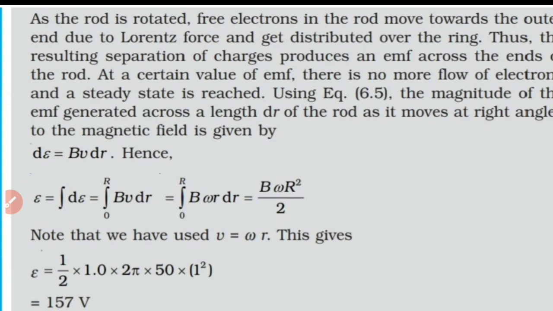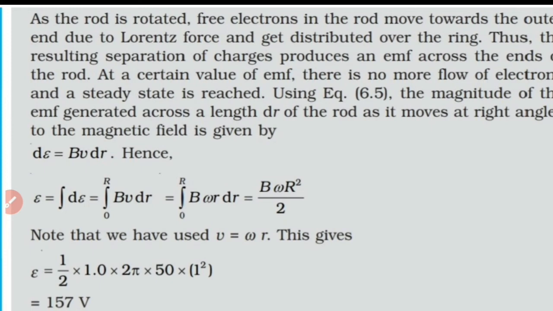So this equation is to be learned by heart. Even if it is not given as a part of theory, you have to learn it as a theory equation. That means the motional EMF induced when a conductor is rotated in a magnetic field with an angular frequency omega is B omega R square by 2. When the conductor is simply moved linearly, it is BLV, where L is the length of the conductor and V is the speed with which it is moved.